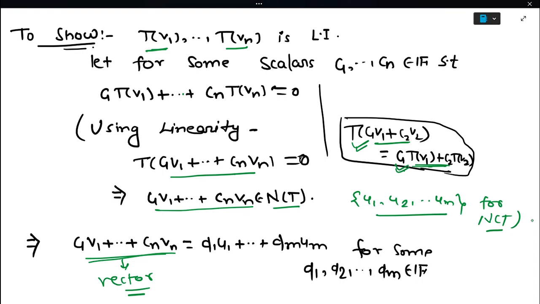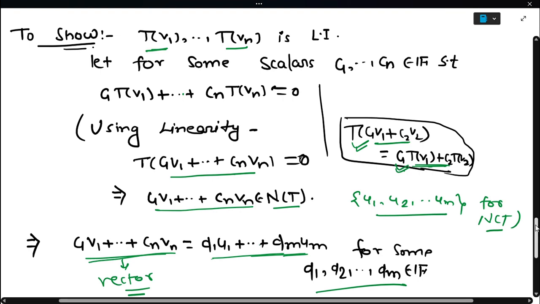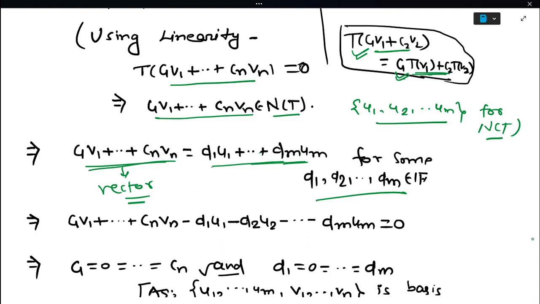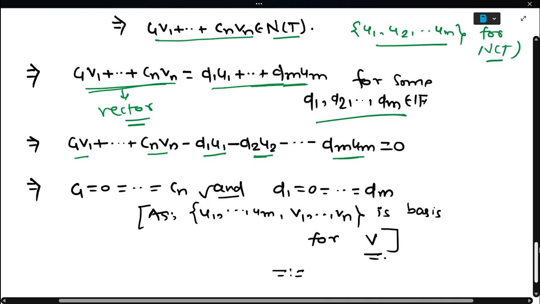So this is in the null space, so we can write it as a linear combination of basis elements for some scalars. So this vector can be written as D1 U1 plus dot dot Dm Um for some scalars D1, D2, Dm. If we take this element to the left side, we will get C1 V1 plus dot Cn Vn minus D1 U1 minus D2 U2 dot minus Dm Um.